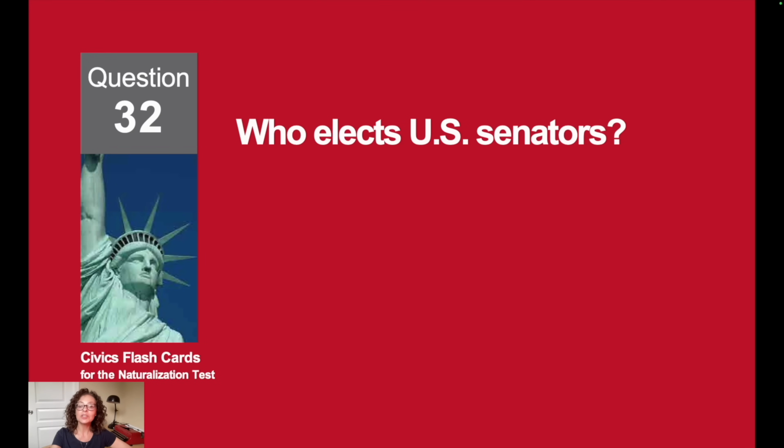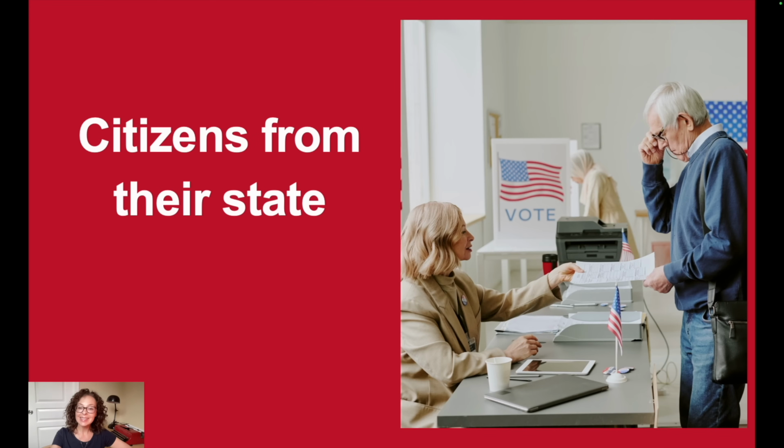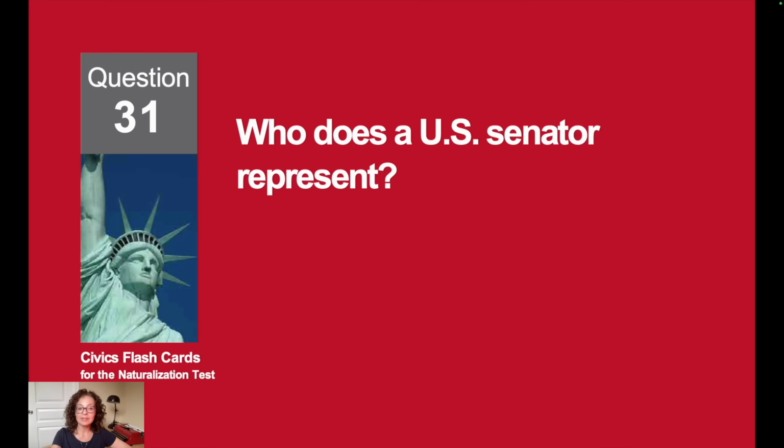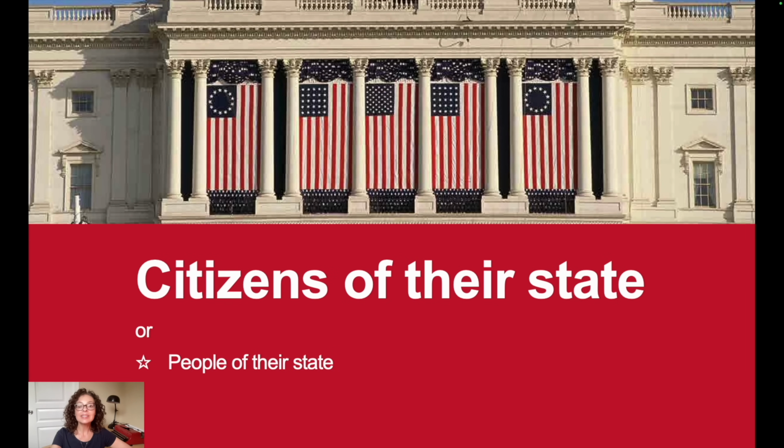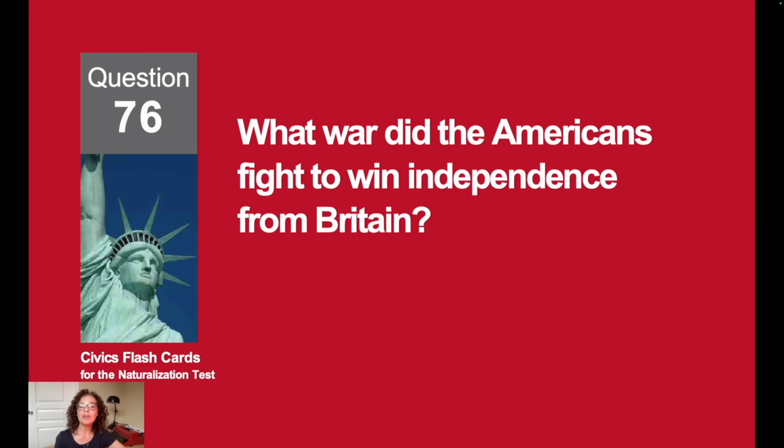Who elects U.S. senators? Citizens from their state. Who does a U.S. senator represent? Citizens of their state.